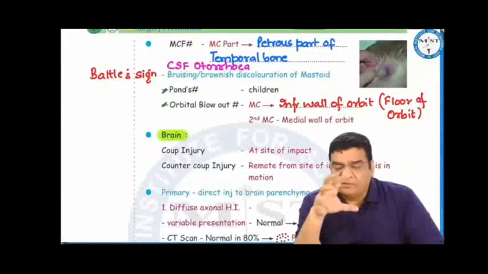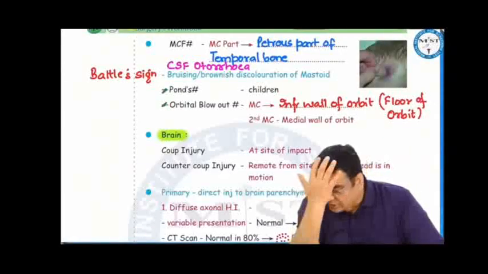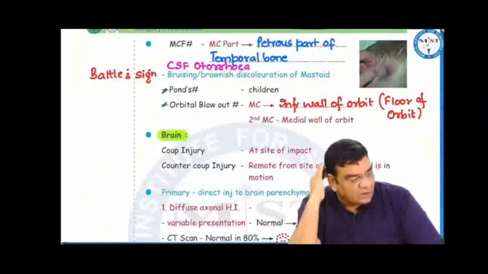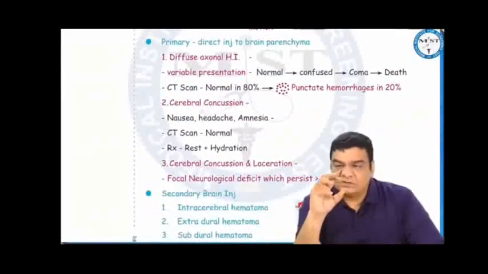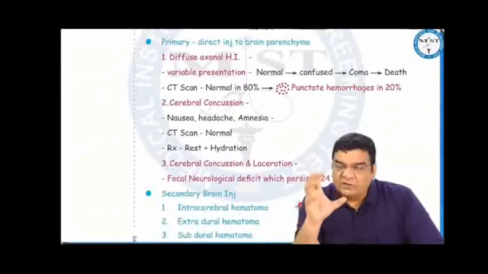Inside the brain, there can be primary or secondary injuries. Coup and contrecoup: coup is injury at the site of impact. Contrecoup is injury opposite to the site of impact, commonly seen when the head is in motion. Primary brain injuries mean direct injury to the brain parenchyma, which can be classified as diffuse axonal injury, cerebral concussion, and cerebral concussion with laceration.